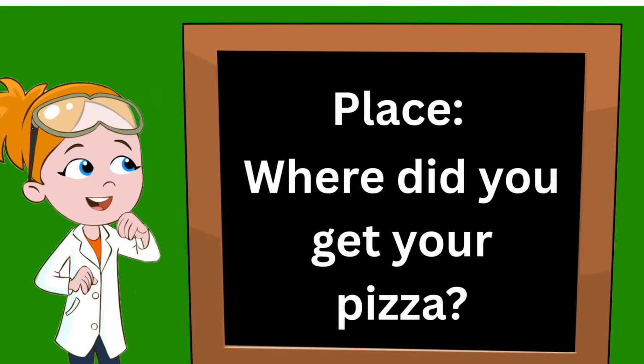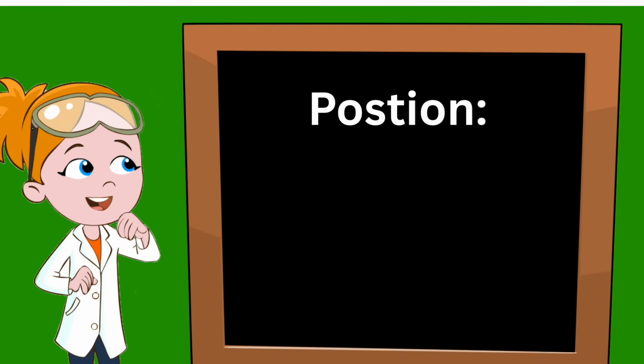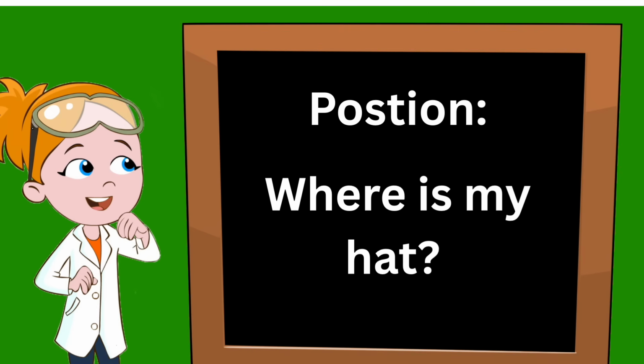Where did you get your pizza? This question is asking for a particular place. Now let's look at an example of a question that is asking about the position of something. Where is my hat? While they are slightly different, both questions are looking for a location.